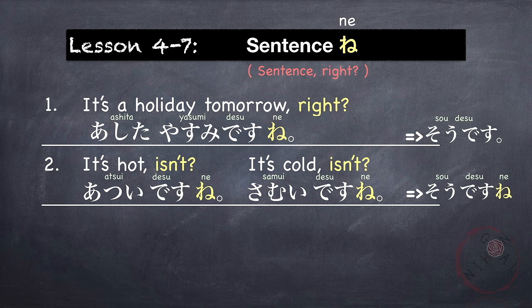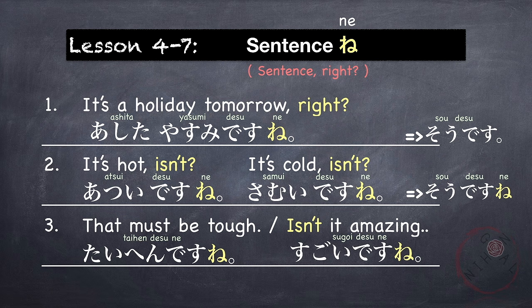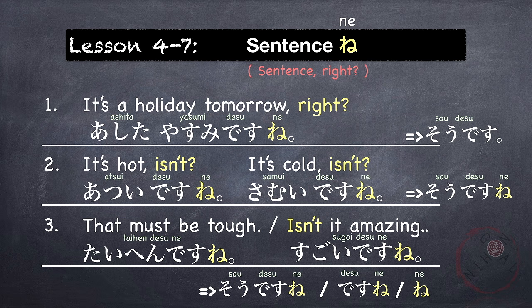For example, that must be tough, or isn't it amazing? So first, that must be tough. 大変ですね. So if you are going through a hard time, the listener might show his sympathy by saying 大変ですね. On the opposite of that is, isn't it amazing? If they think that something is really great. すごいですね. すごい means great. You can simply reply by saying そうですね or ですね, which is a shorter version of そうですね, or even simpler than that is ね, right?